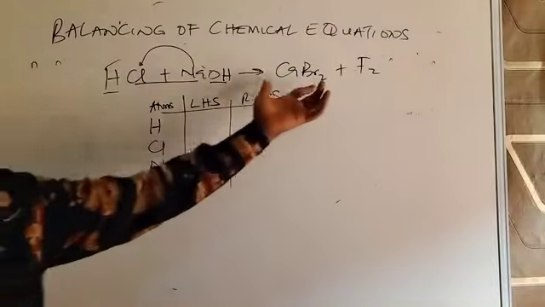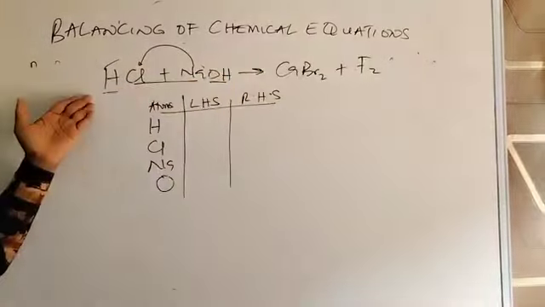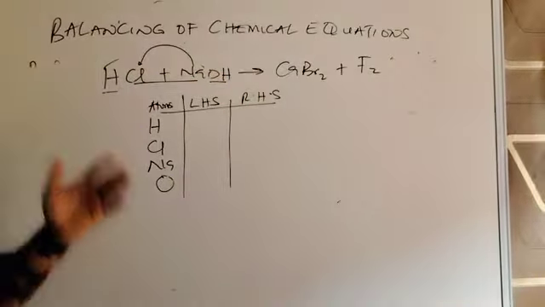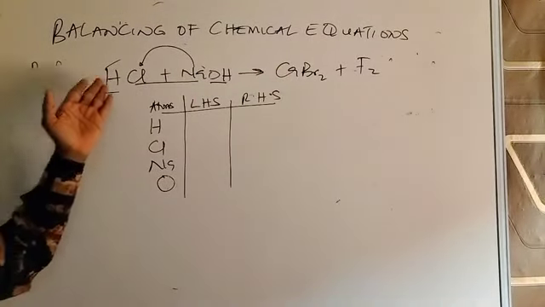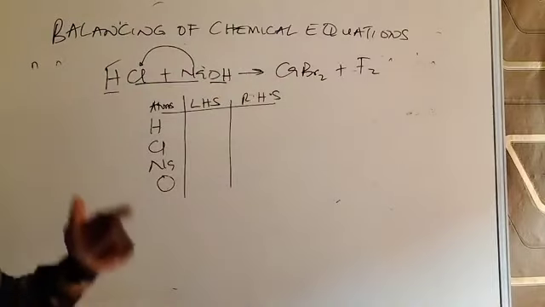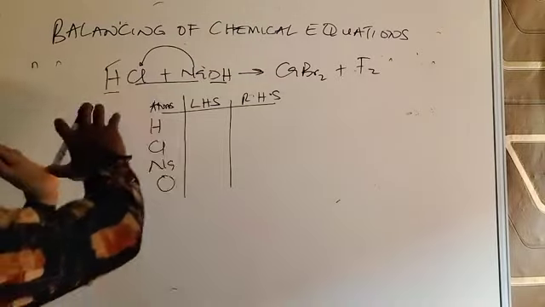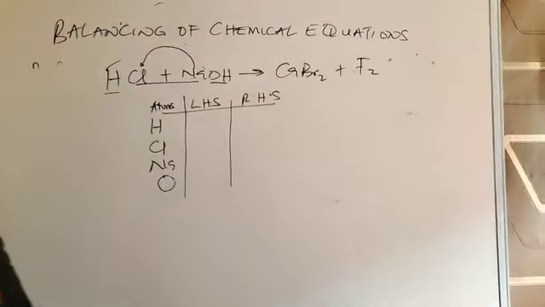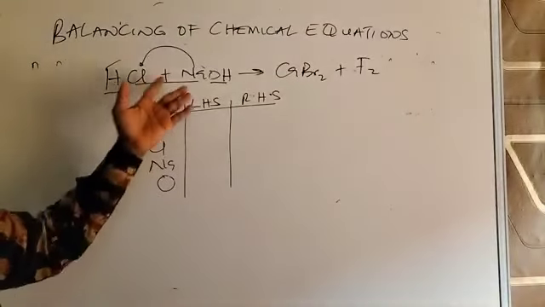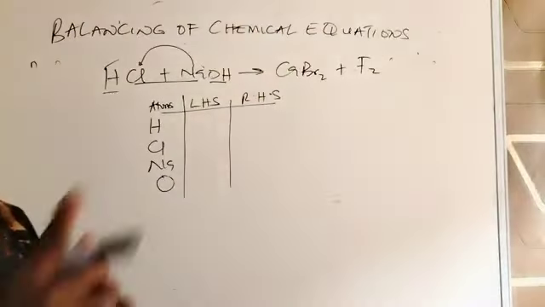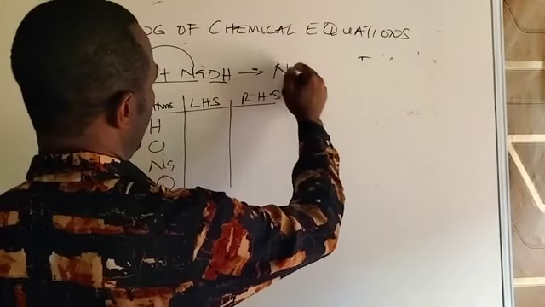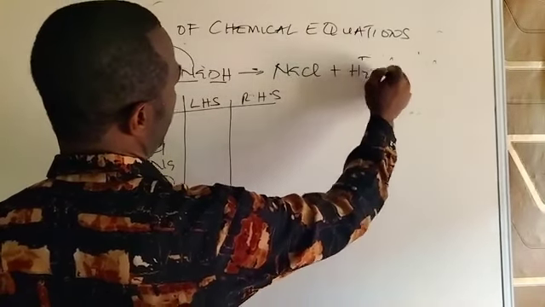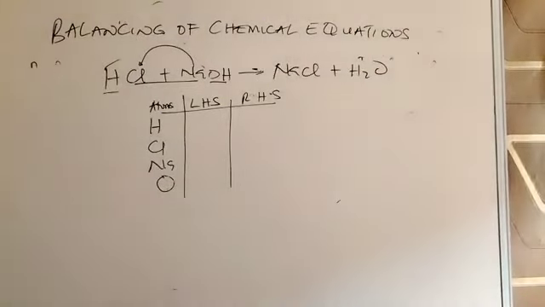There's no way to manufacture this from that in chemical reactions, because these elements are entirely different from this. If this were possible, we would have said that matter had been destroyed and new matter created. Since it's not possible, we still get the same elements on this side, but in a rearranged manner. So we now have the right thing, NaCl and water. Let's check whether it's balanced.